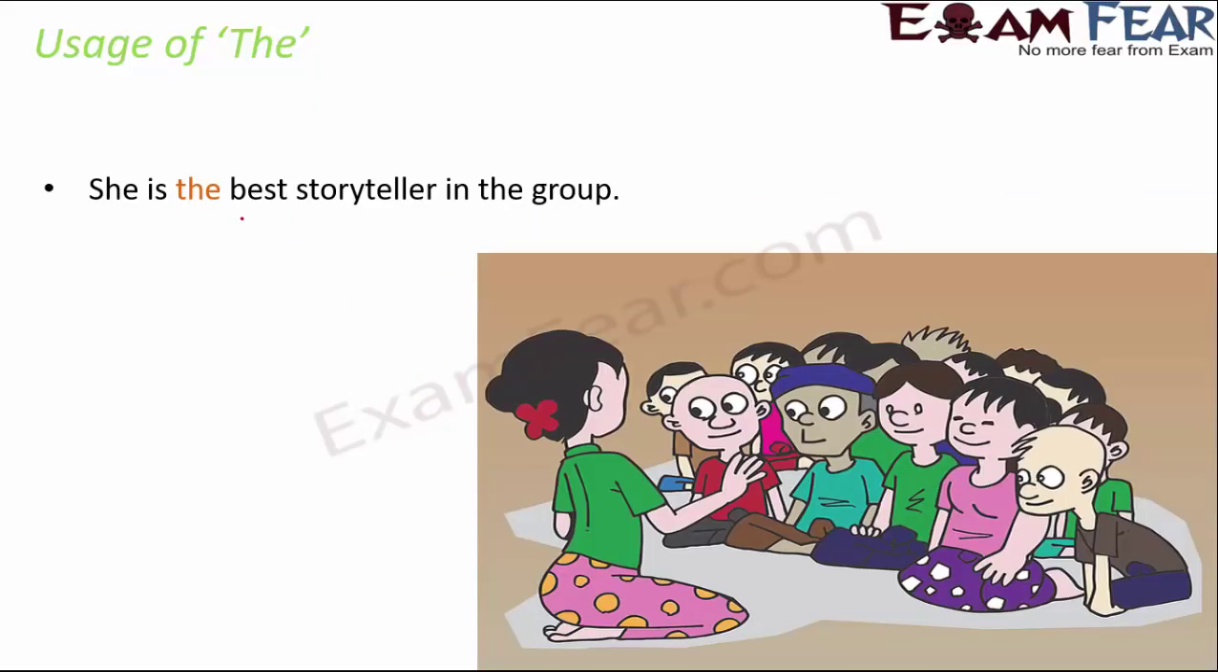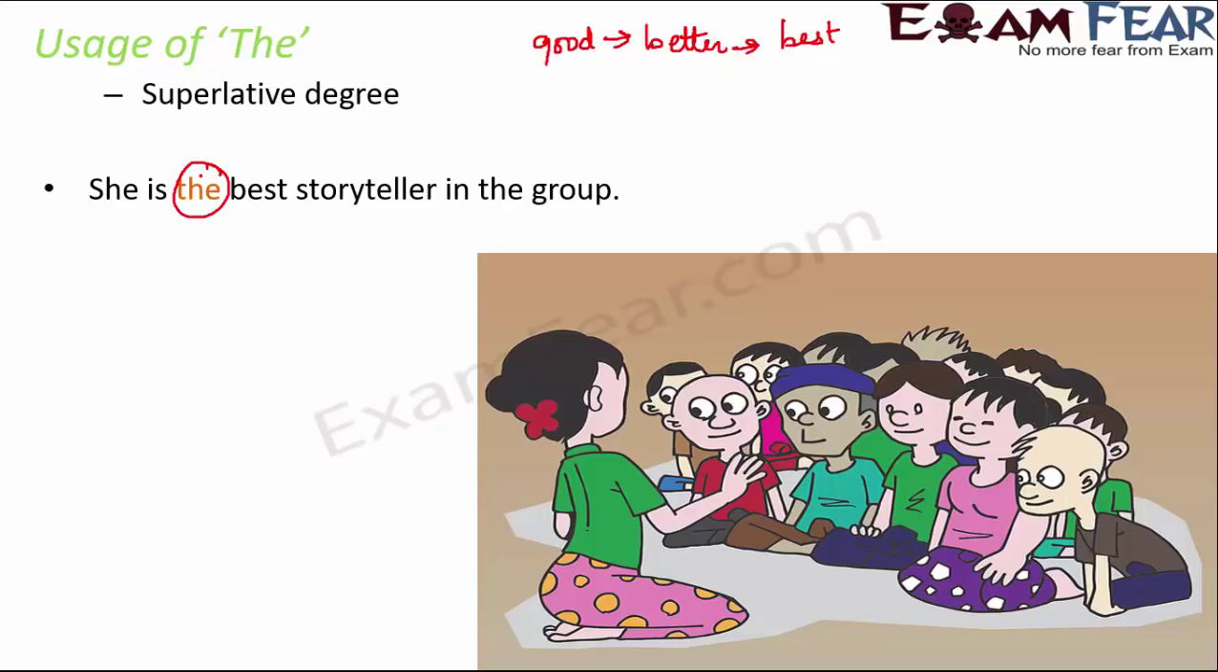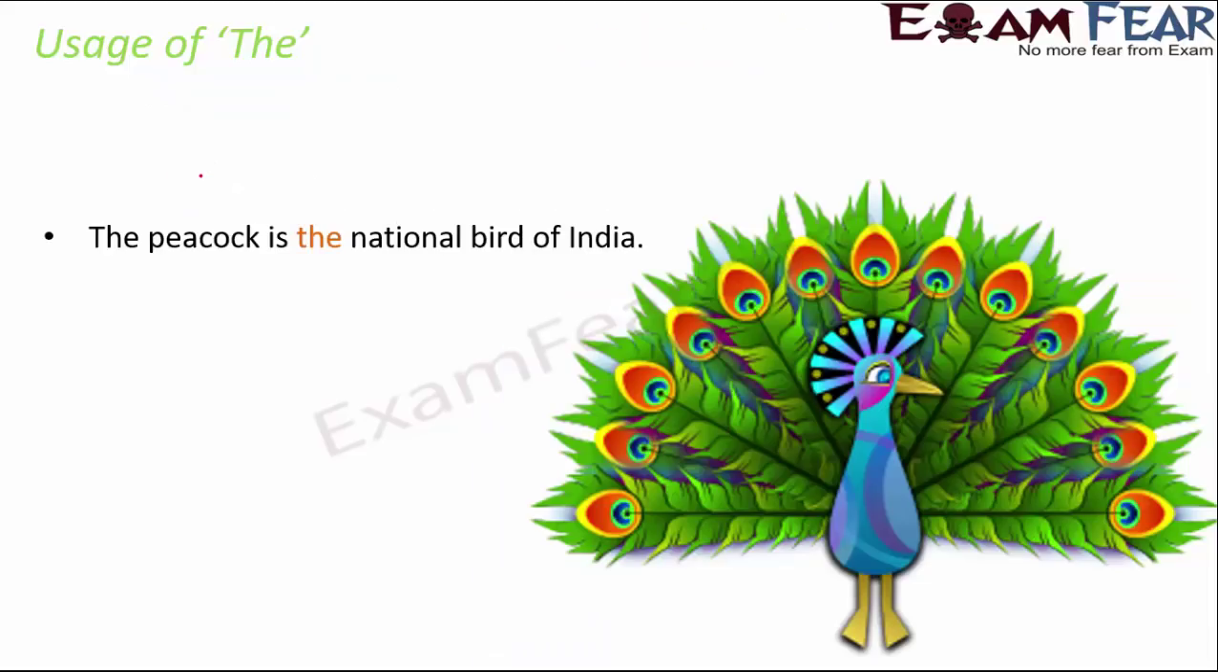She is the best storyteller in the group. Now, whenever we are using something in the superlative degree, like best, best is the superlative degree. Like the base form is good, comparative degree is better, and superlative degree is best. So whenever we use superlative degree for anything, before that we use "the". Like she is the best. So in this case also we use "the". So whenever you come across a superlative degree, use "the" before that.